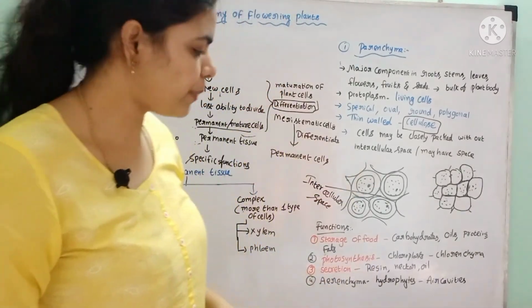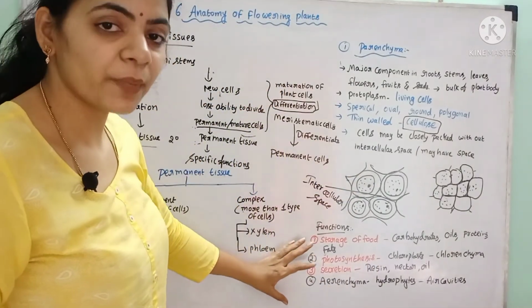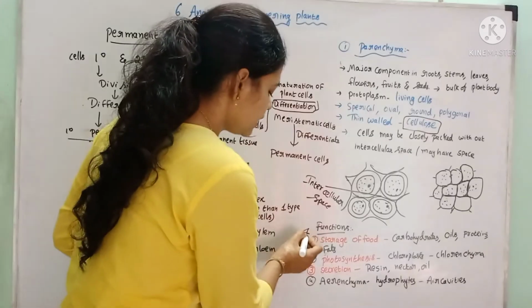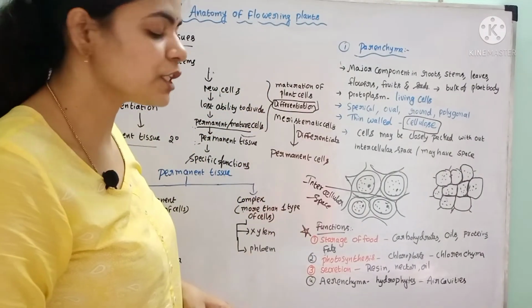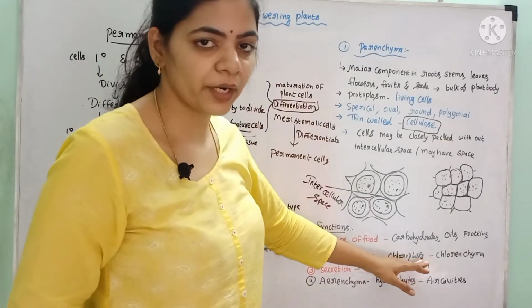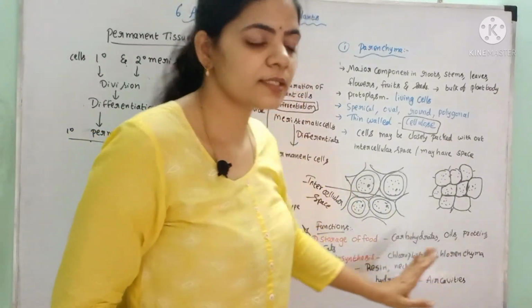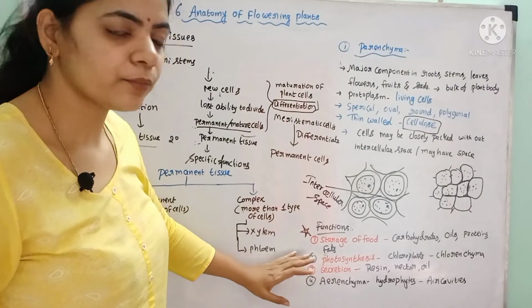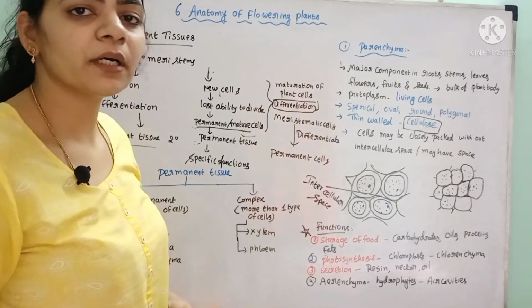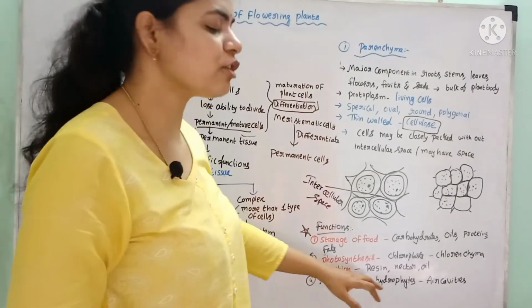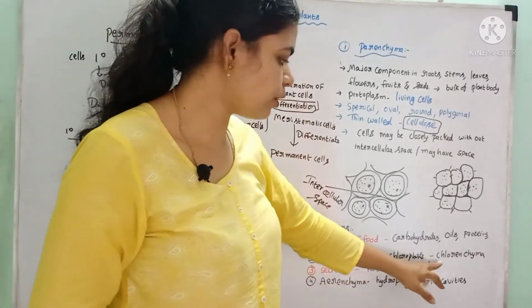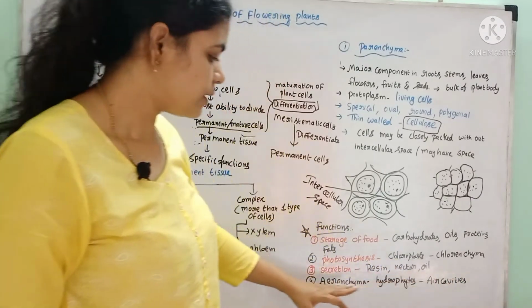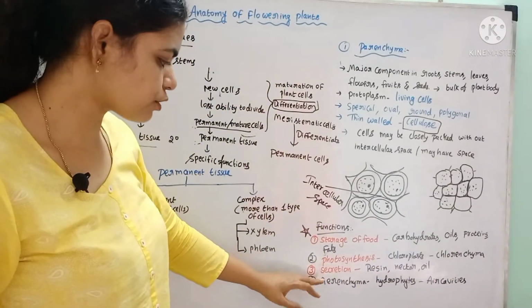Parenchyma cells perform several functions. The main function of these parenchyma is the storage of food. Most of these parenchyma store the food in the form of carbohydrates, oils, proteins and fats in the plant body. And some of the parenchyma members form chloroplasts also. The parenchyma which form the chloroplasts are called chlorenchyma. So it helps in the photosynthesis function also.